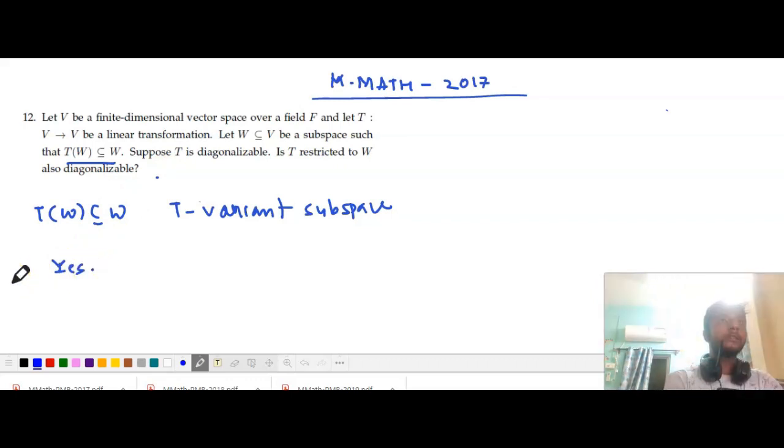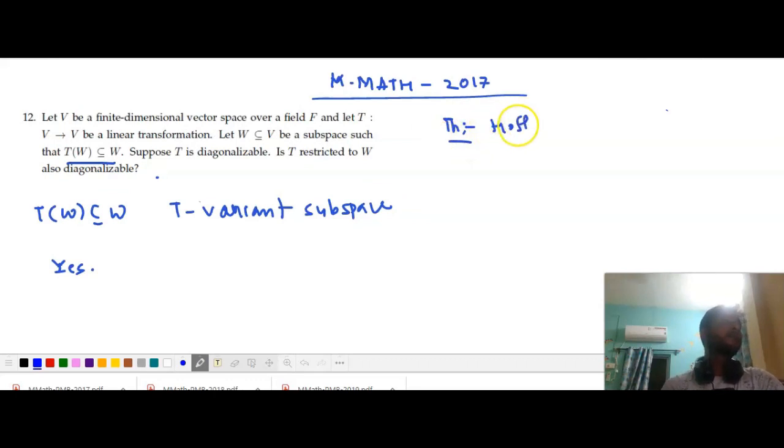In this problem, I am using a theorem whose proof you can see in Hoffman-Kunze, page number 200. I am not going through the proof of this theorem.